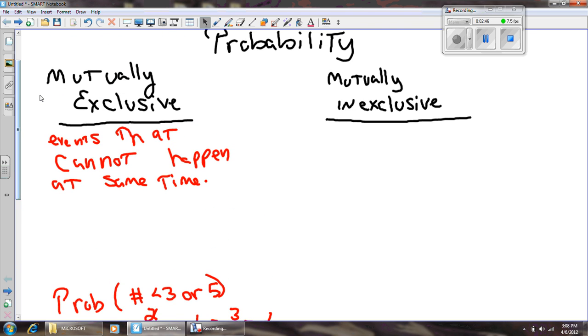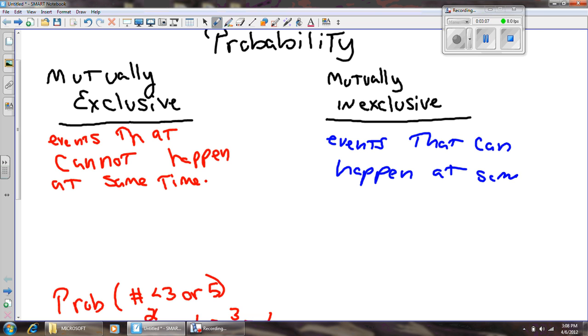All right, now we have mutually inclusive. This is a little bit different. Okay, you might expect these are events that can happen at the same time. Okay, now you have to be careful with this because you do it very much like you would a mutually exclusive problem, except there's some overlap.